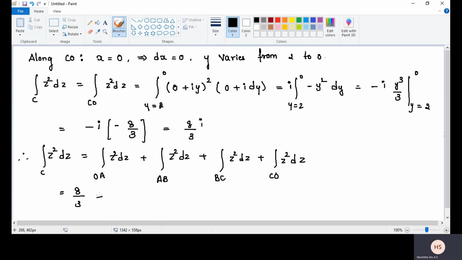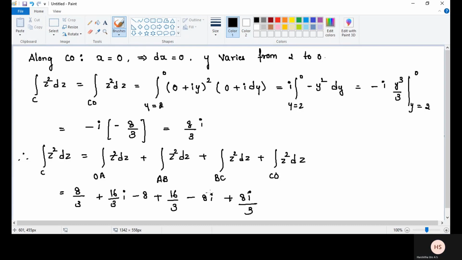Next, A to B we get 16 by 3 i minus 8. B to C we get minus 16 by 3, and here minus into minus becomes plus, again minus 8i. Last one, plus 8i divided by 3.